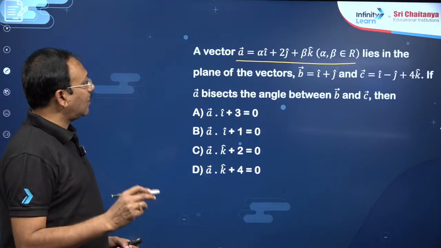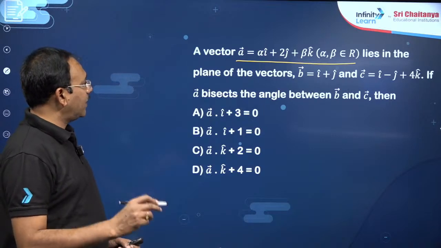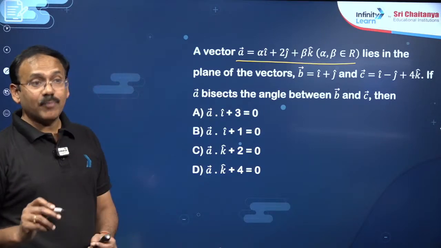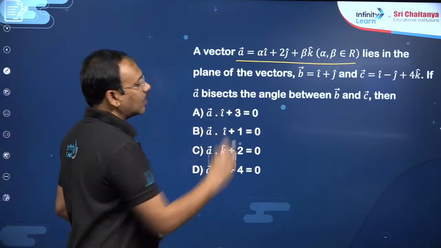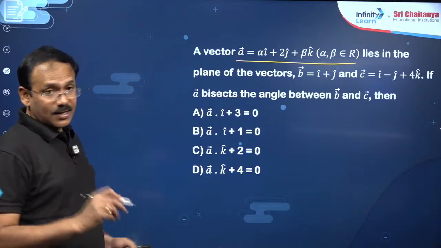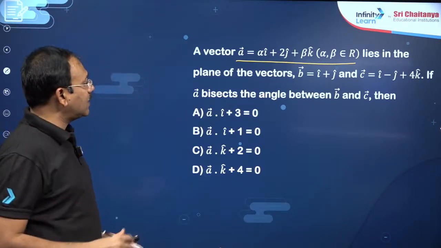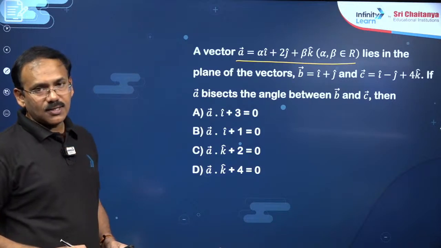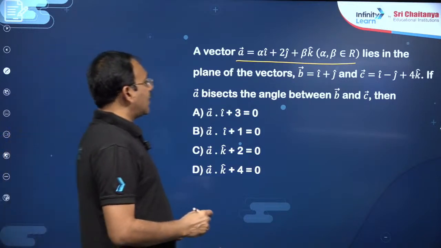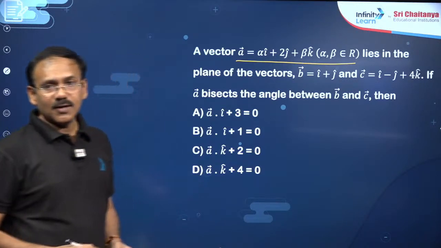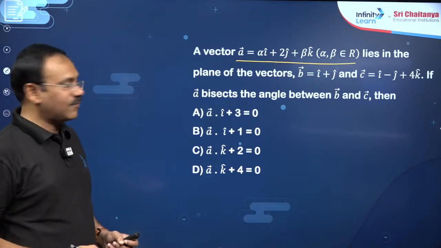3 vector A bar lies in the plane of the vectors. He didn't say that points. Do remember, these 3 are coplanar. First point, you will get a relation connecting alpha and beta. Second, if A bar bisects the angle between B bar and C bar, so A bar is along the angular bisector of B bar and C bar. You can also do that, my dear friends.